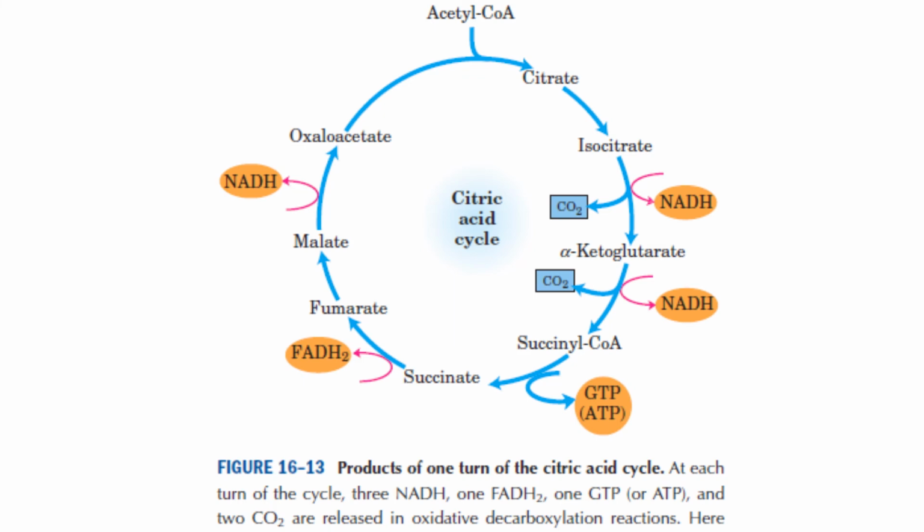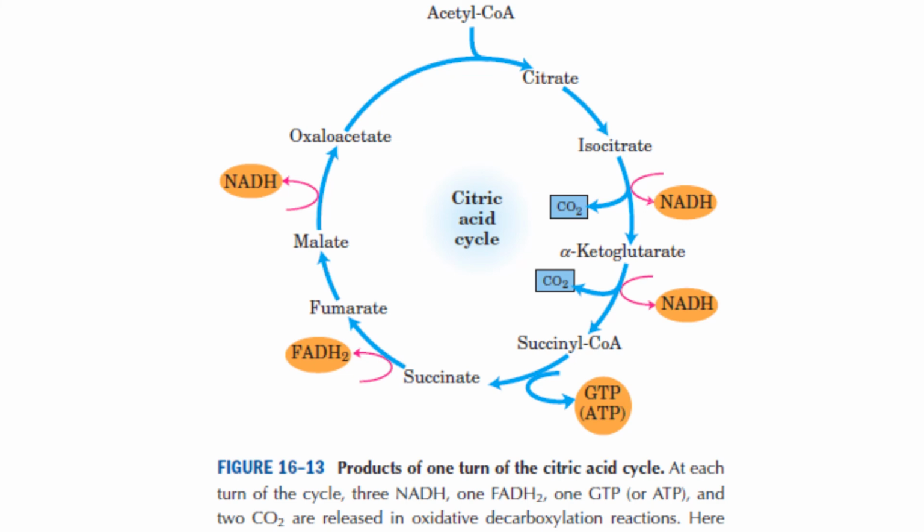Acetyl coenzyme A, a 2 carbon product of the link reaction, is entering the citric acid cycle, and of course 2 carbons are leaving the pathway, so that ultimately the 4 carbon oxaloacetate which is consumed in the pathway is regenerated. This is the importance of a cyclic pathway.